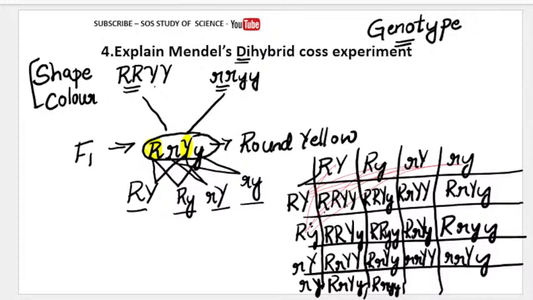So just a minute, I am just finding a small... okay, fine. Next is small r, you get small r, then you get capital Y, and then you get small y. Finally, you are getting small r, and then you get small y, small y. So you get something like this, my dear students. You get something like this when you cross between these set of parents.